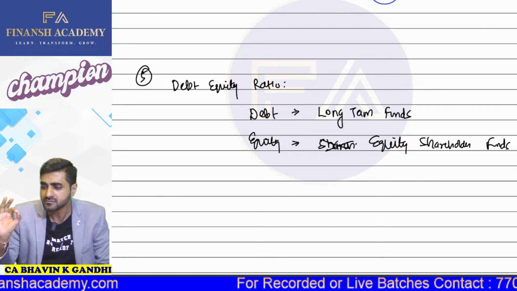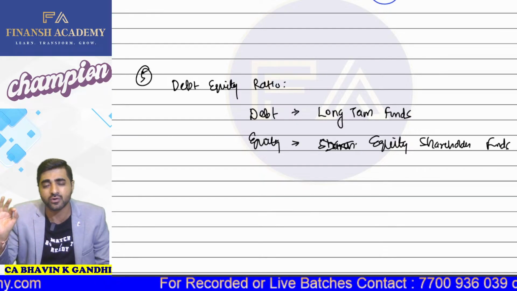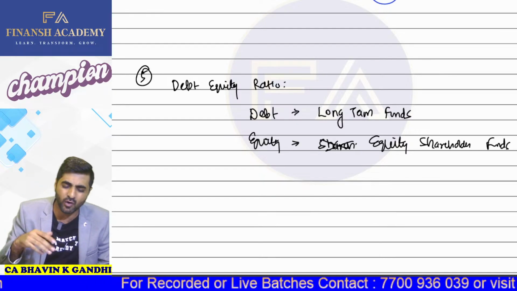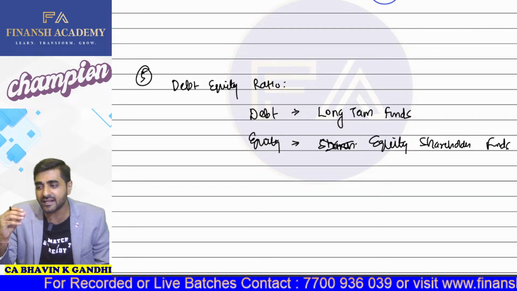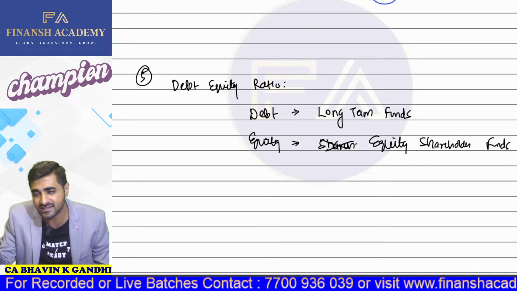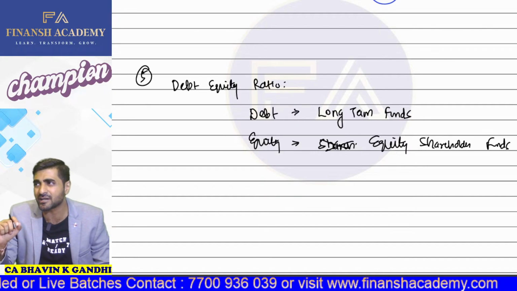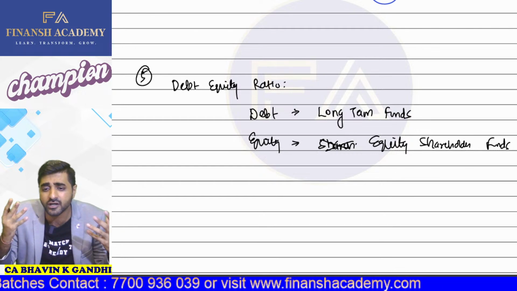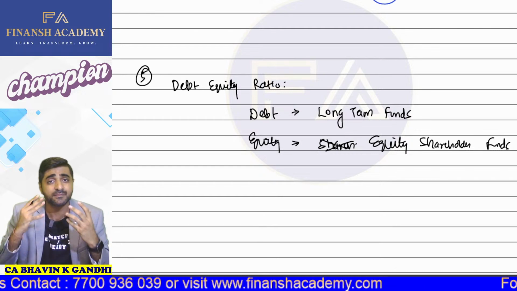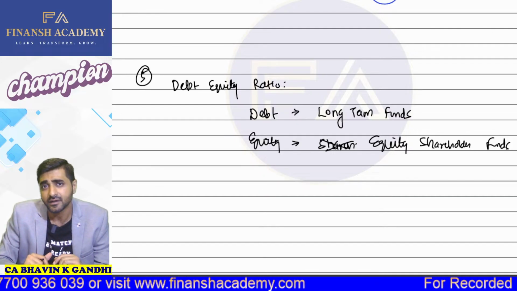Okay. So equity here means what? It means your equity shareholders funds. So what do we first of all mean by long-term funds? Can I say when we are issuing debentures? So these debentures, we always issue it from the perspective of more than 1 year, 2 years, 3 years, etc. So these are your long-term sources. So automatically debentures becomes what? It becomes your long-term funds and it becomes part of your debt.